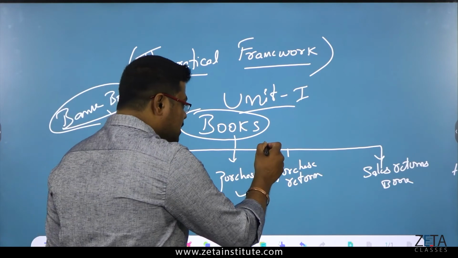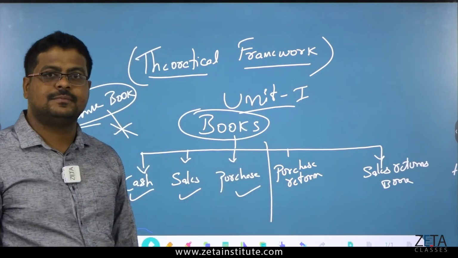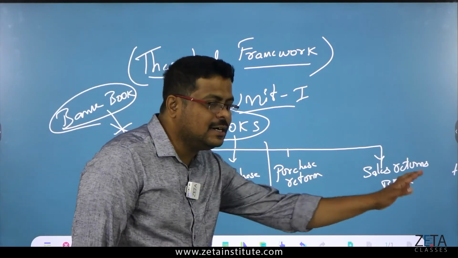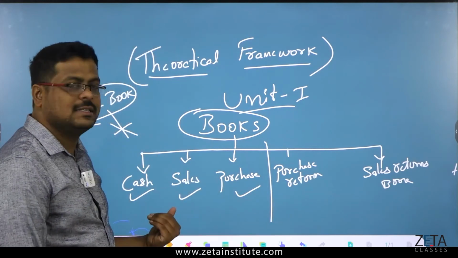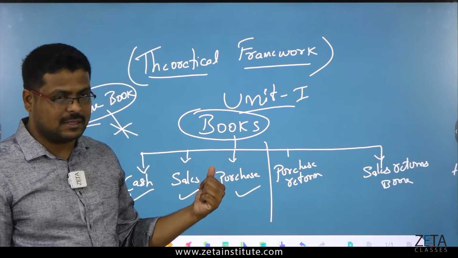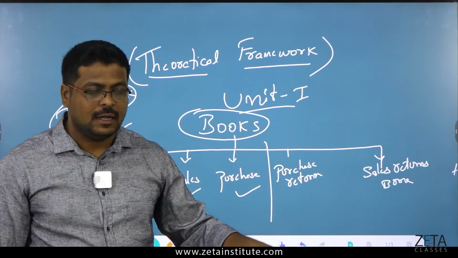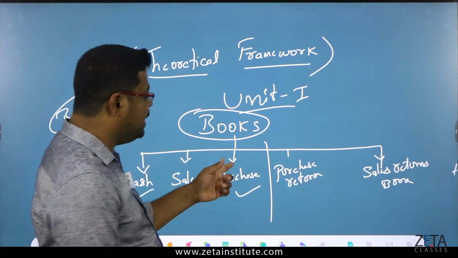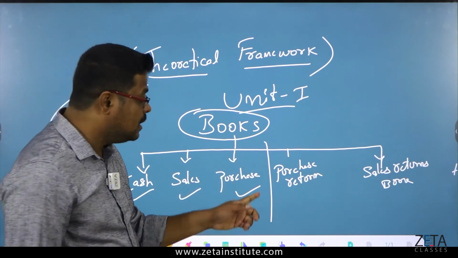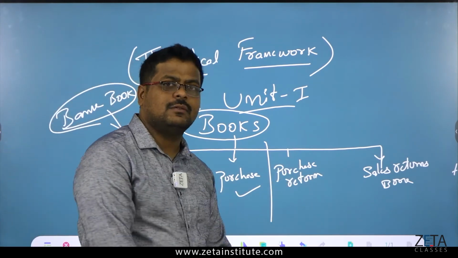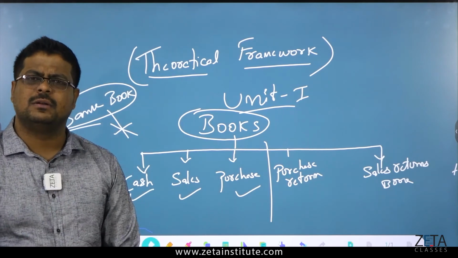Now, I'll make a small line here because this is a little different. Cash, sales and purchase are different. Purchase, it's all books only, but it is a little ulta. I'll tell you how it is. Now, you have made a purchase. Purchase return book is there. What is this purchase returns book?